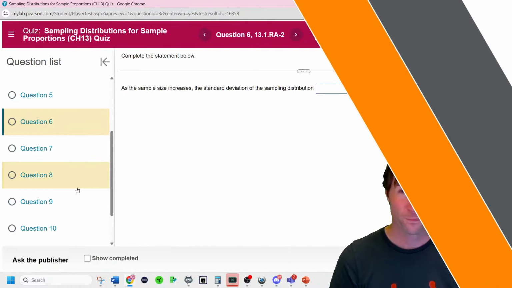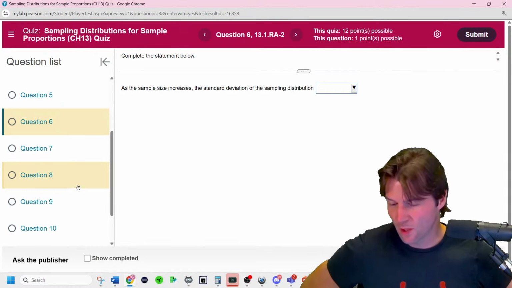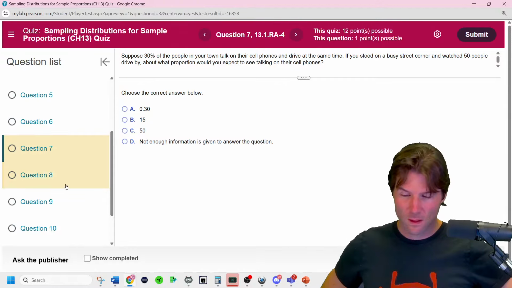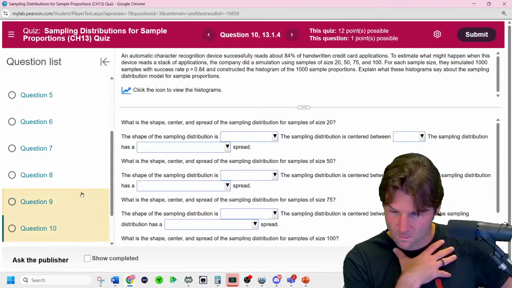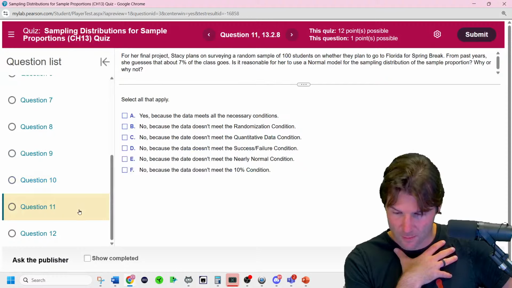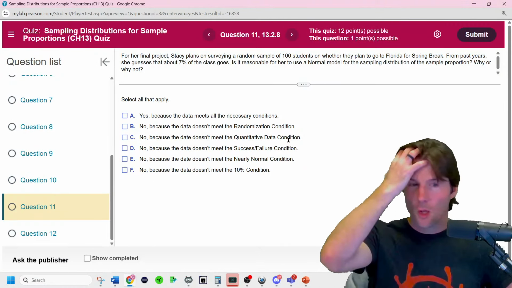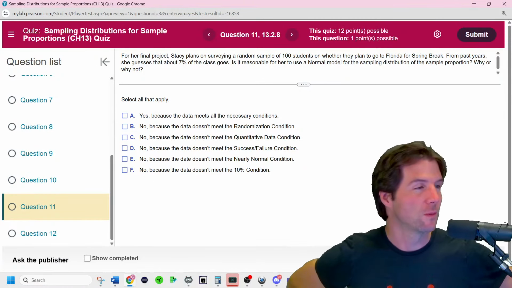Chapter 14 is confusing too. Chapter 14 is a tough one. It takes a lot of practice to get these chapters down. We should have this Stacy question here in a second. Trying to find it. It's on the quiz, not the homework, right? There it is.